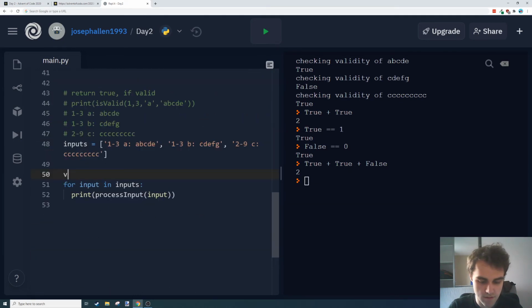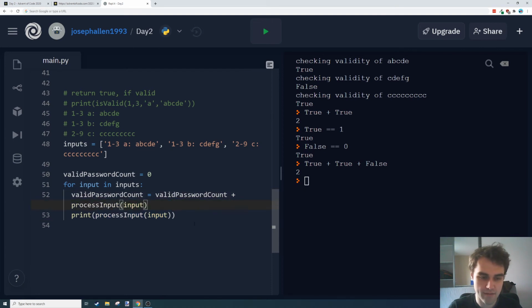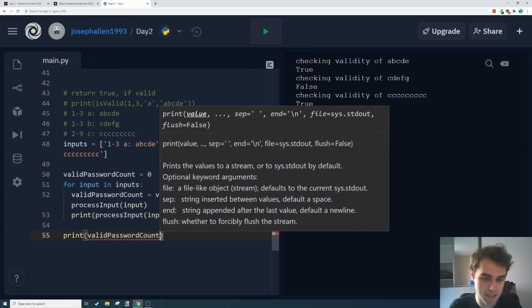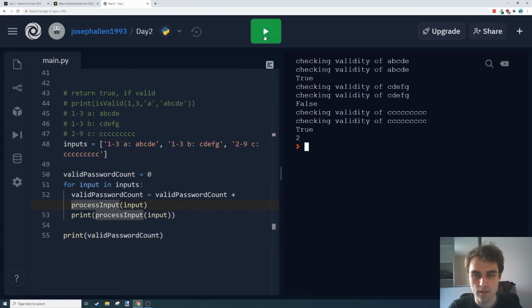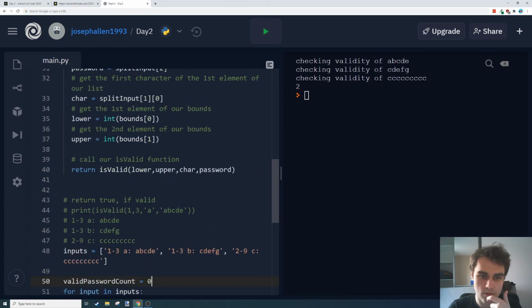Okay, so valid password count is 0. And in here I'm going to say valid password count equals valid password count plus whatever true or false value we get back from here. Then outside of that loop, I'm going to print valid password count. And there we go, we get true. Why is it printing that twice? Because I'm calling it twice. Groovy.